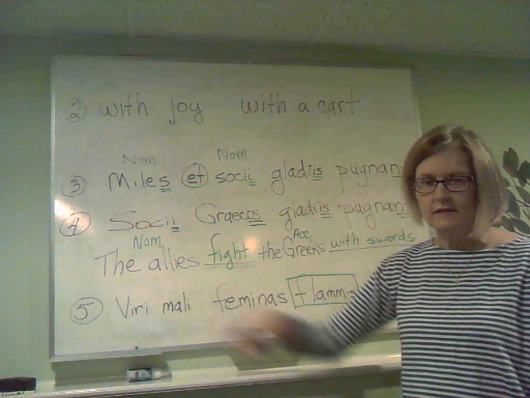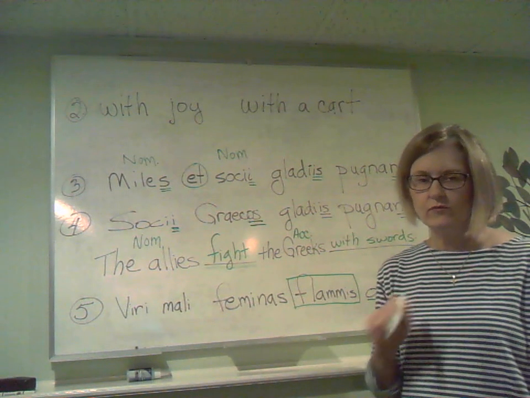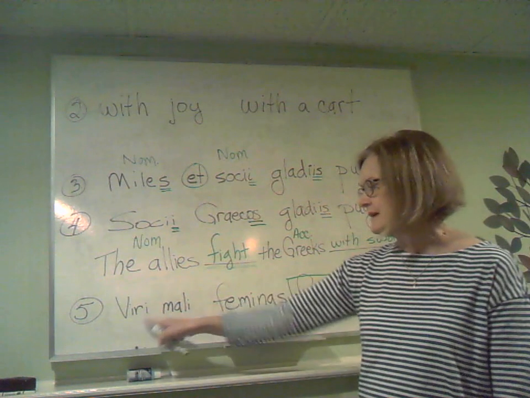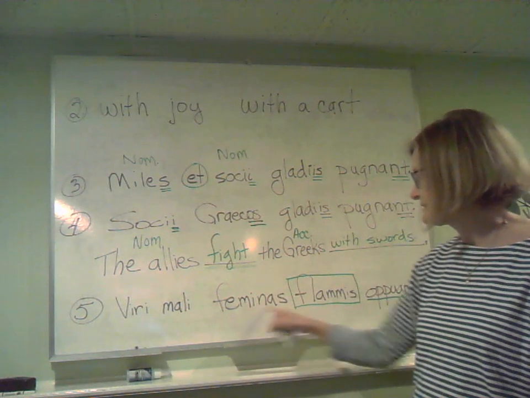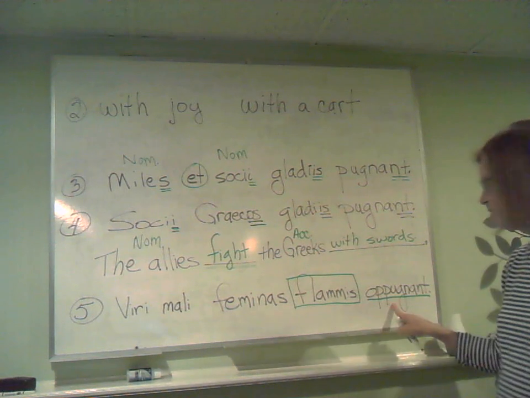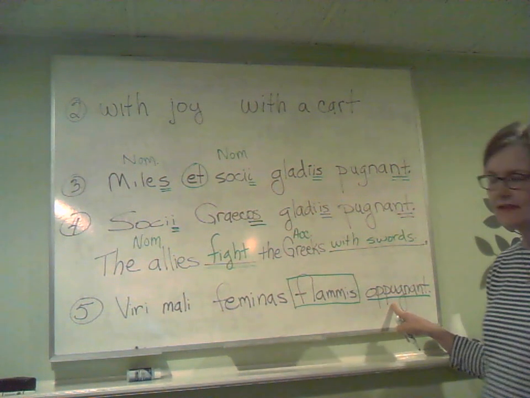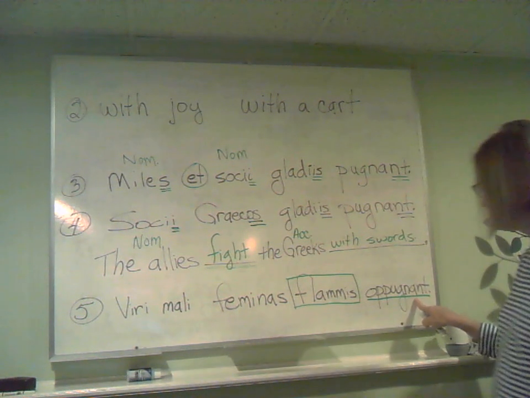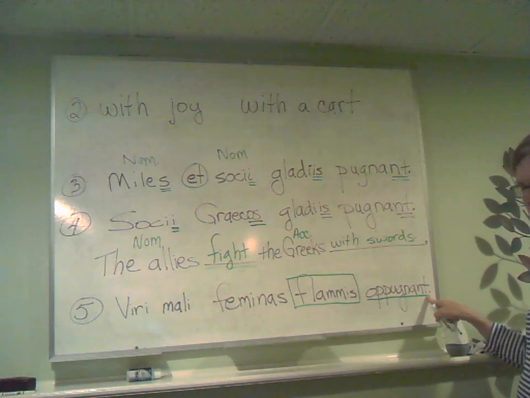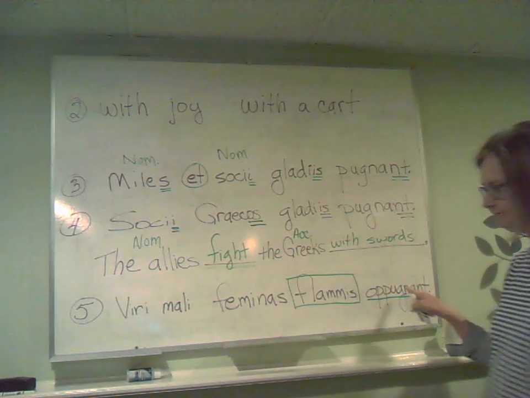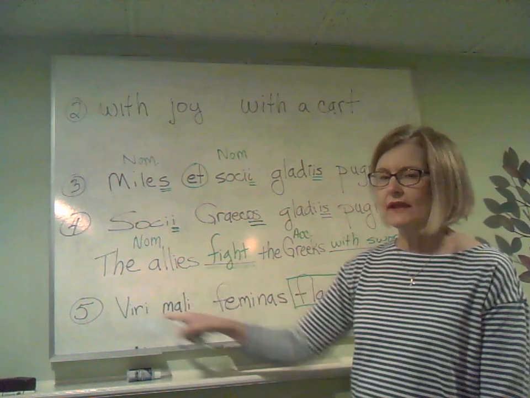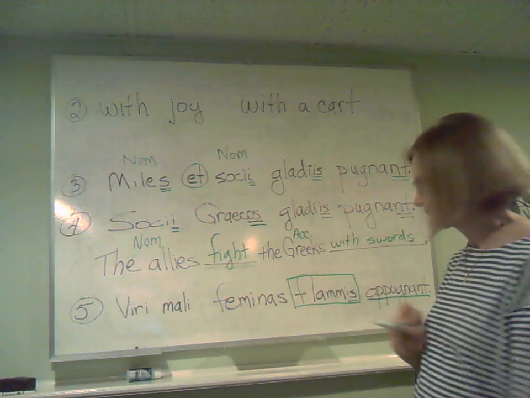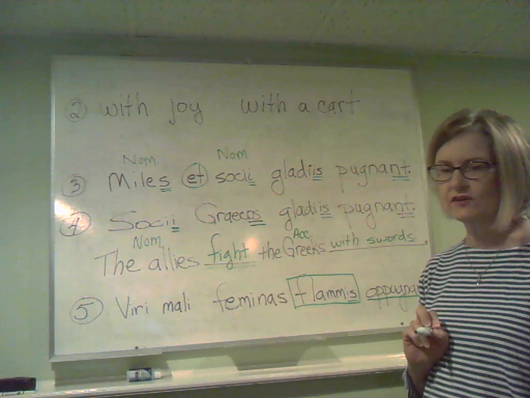Let's try it. Well, the first thing we're going to do whenever we get a sentence is underline the verb. Viri mali feminas flammis pugnant. Read it out loud if that's the best way. Viri mali feminas flammis pugnant. Well, here I've underlined the verb, it has the NT. Put a highlight around this ablative and let's start translating.